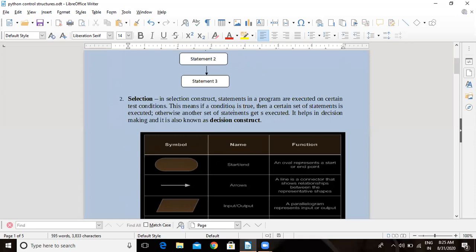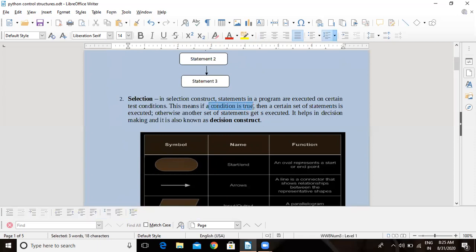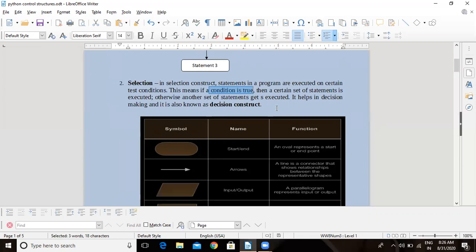Now, in a selection statement, what we have to do is give the condition. If the condition is true, then only the statements will be executed, otherwise not. It means all the statements will not be executed. It depends on the condition. So we take the decision on the basis of the condition. So it is also known as decision construct.